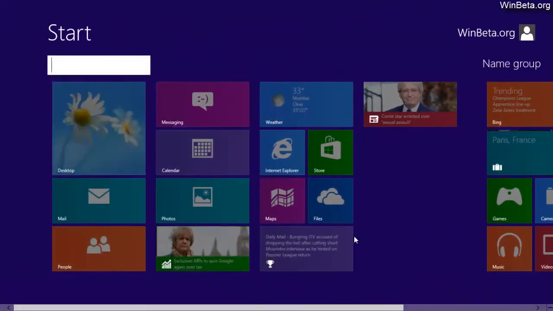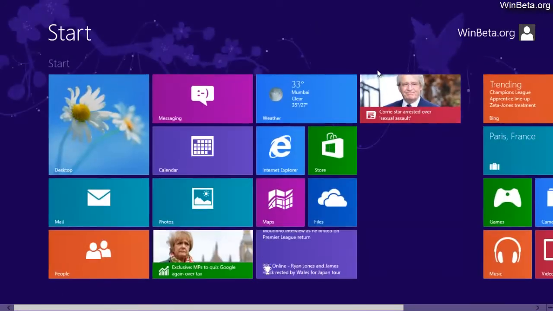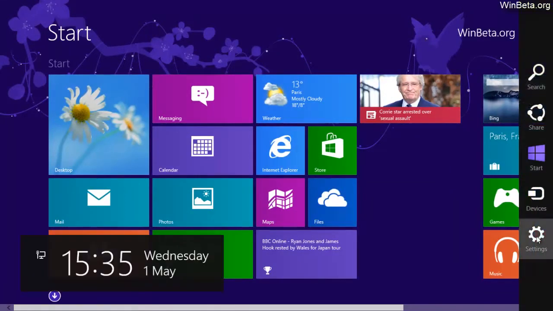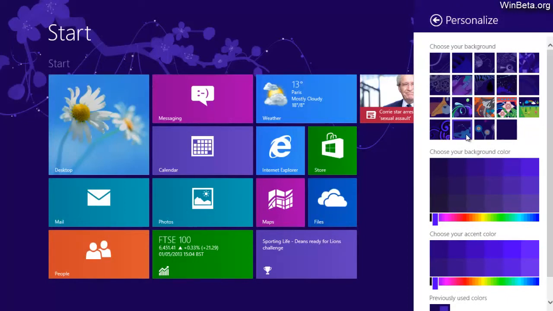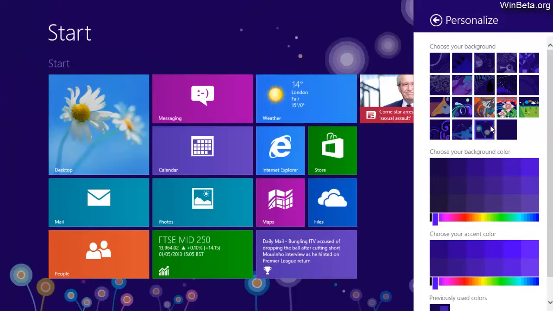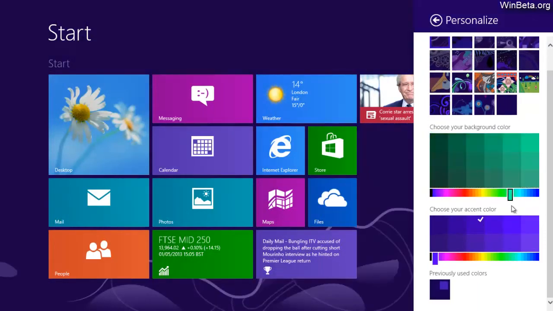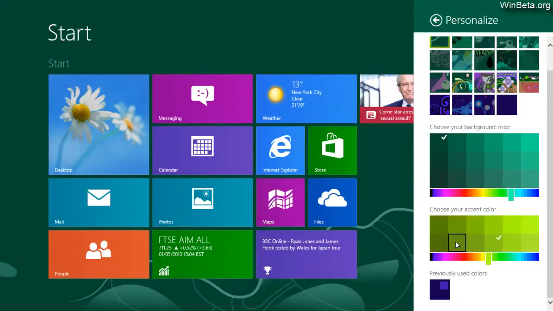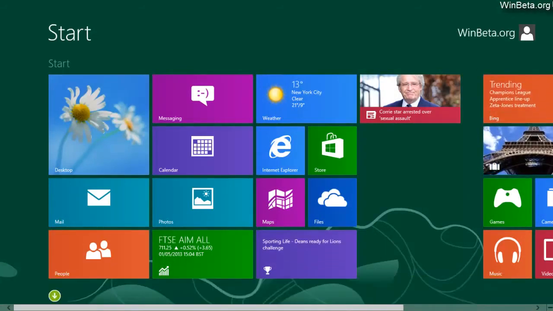Customize is still pretty similar, so this is start, and then you've got starts down there. And so yeah, that's literally about it. Also, I'm not entirely sure if this is a new pattern, the one I've got enabled here. It might be, it might not be. I don't actually think it is. I think I've actually seen these all before. So that's a shame. Also, there's still a million colours to choose from, so we can have that colour. What an awful colour I just chose. That colour, that's better. And then we've got that colour for the start orb and other stuff.